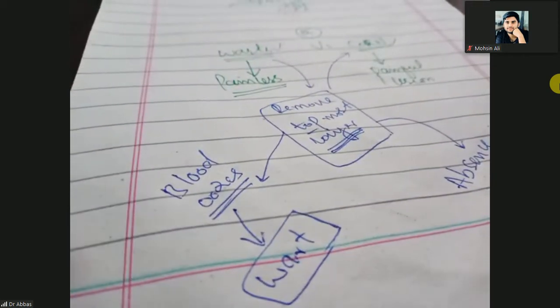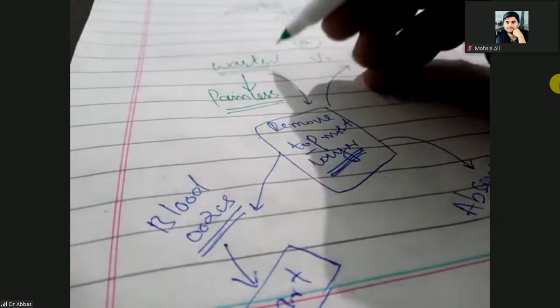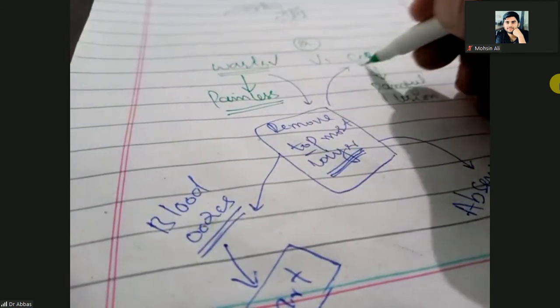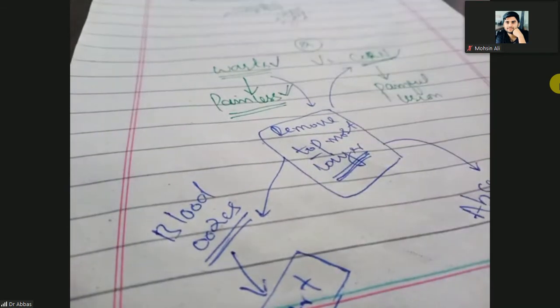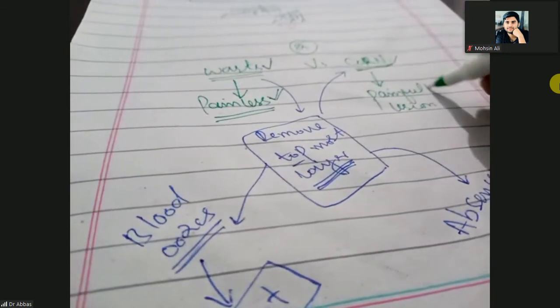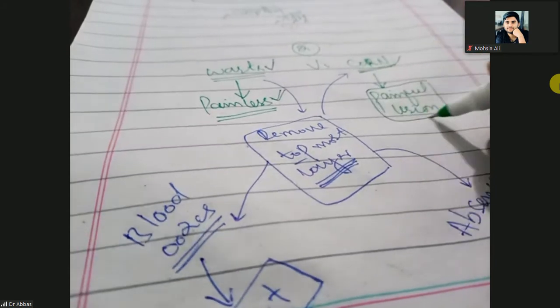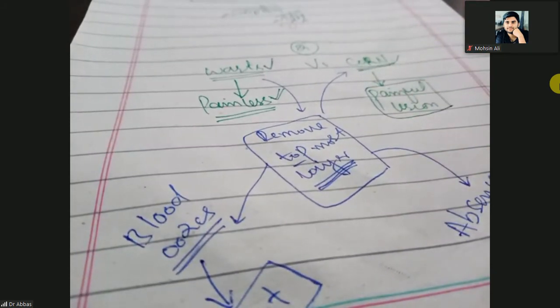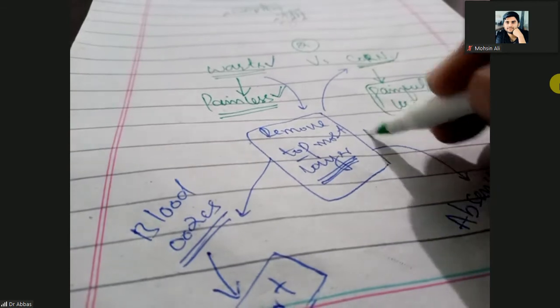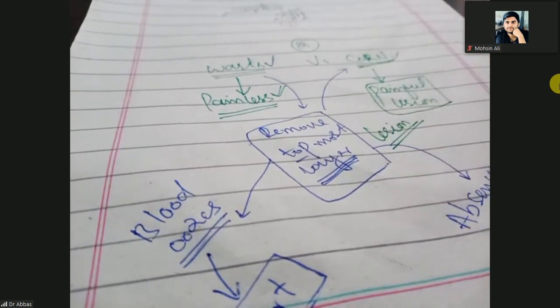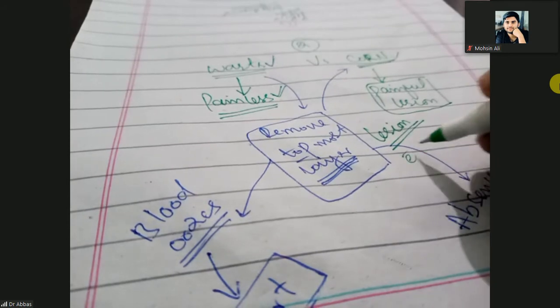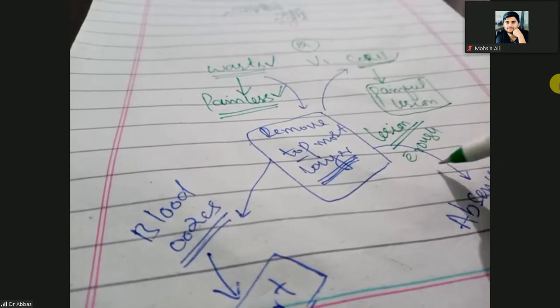So when there is a wart, it means there is a papule on the plantar surface or on the face. How will you differentiate whether it is a wart or a corn? Warts are most commonly painless lesions and corn is a painful lesion. So how will you differentiate it? Both have lesions, and those lesions are rough, with a rough surface.